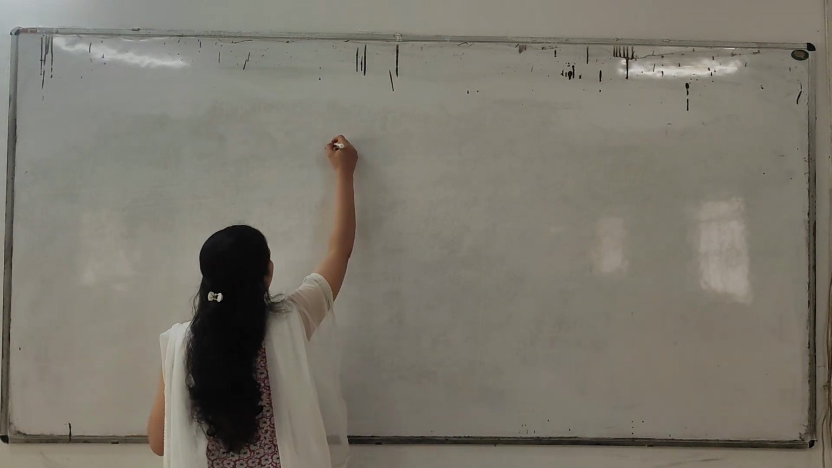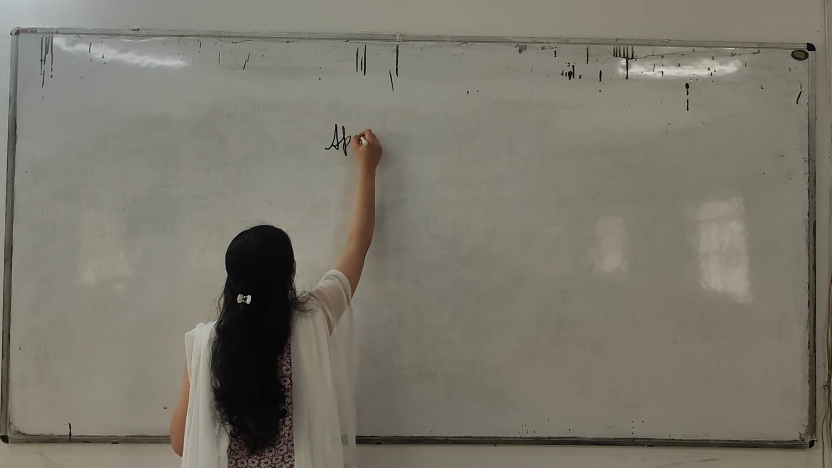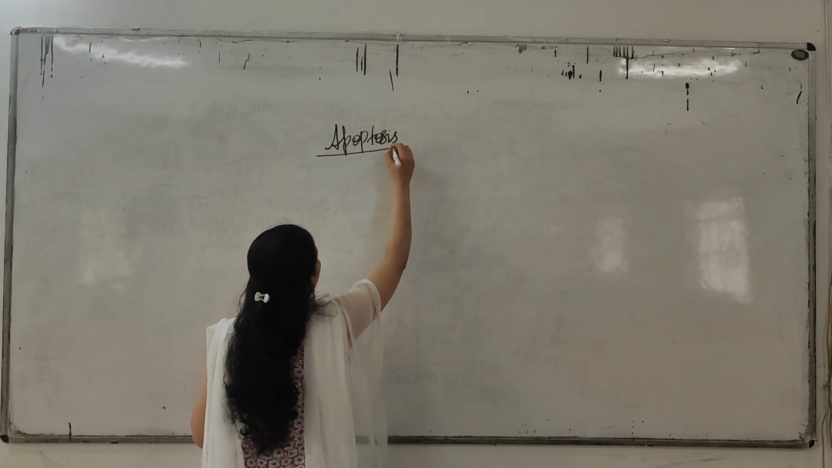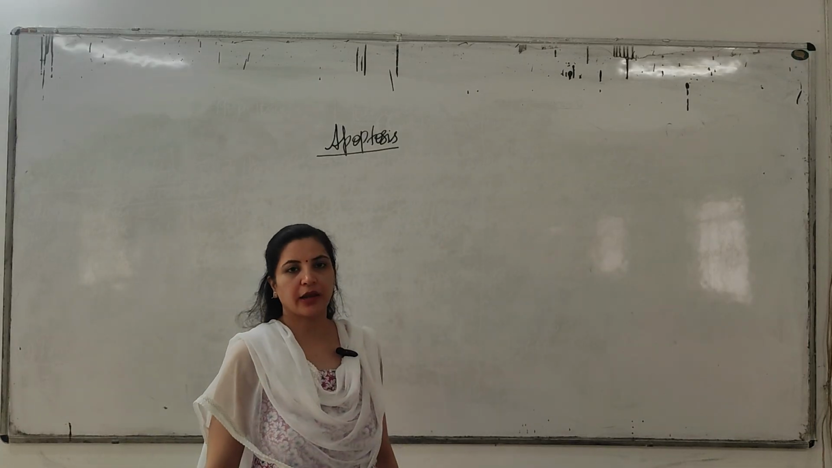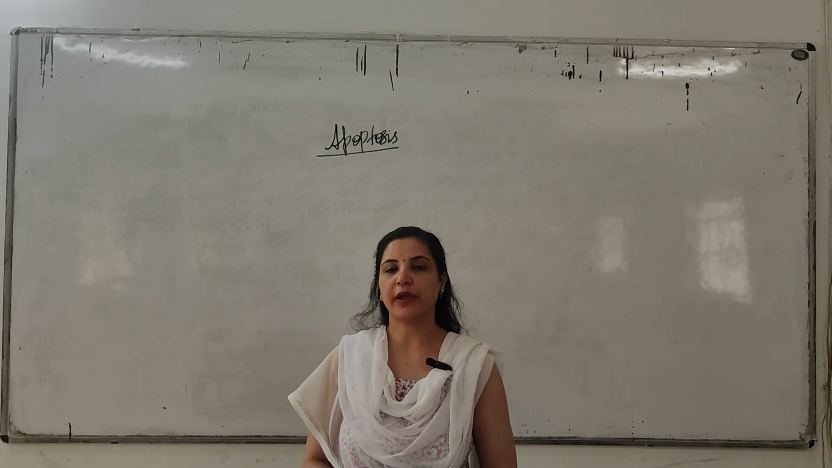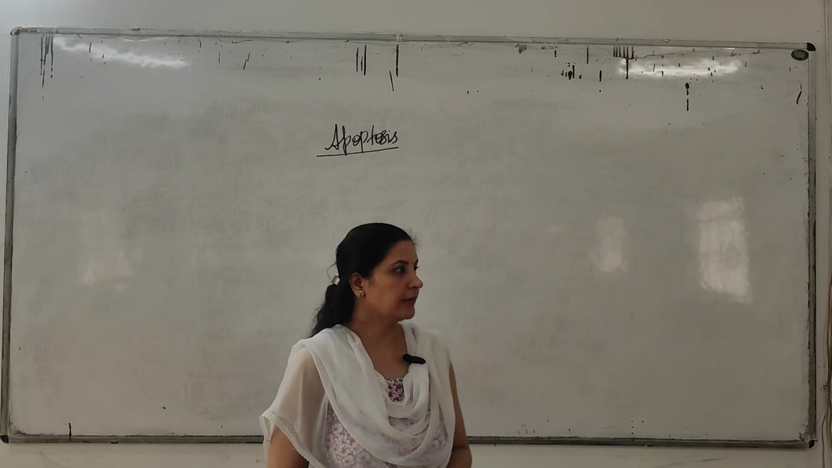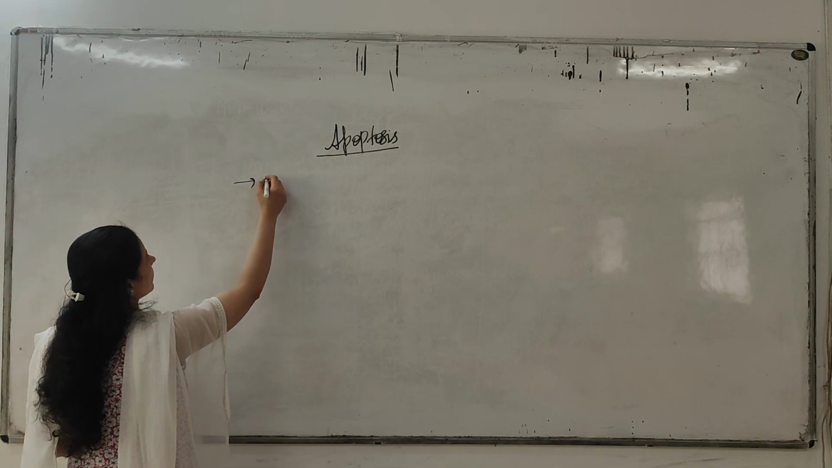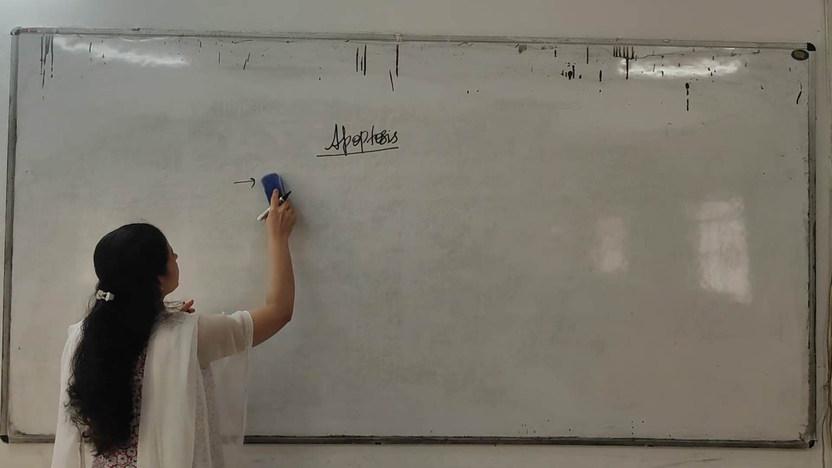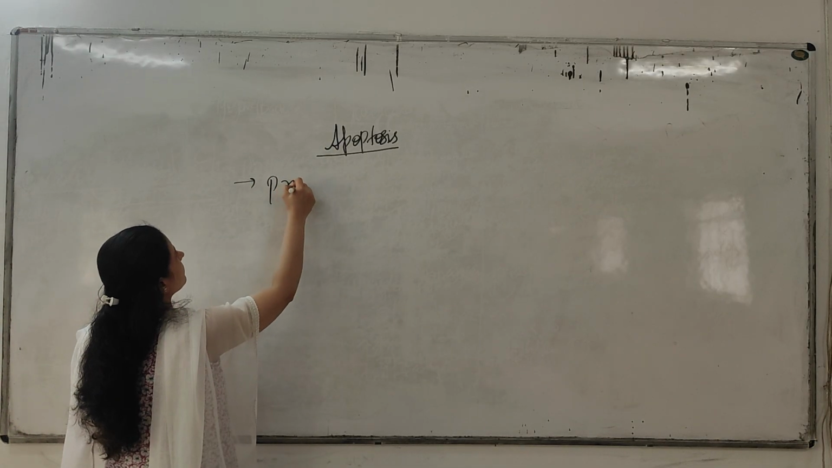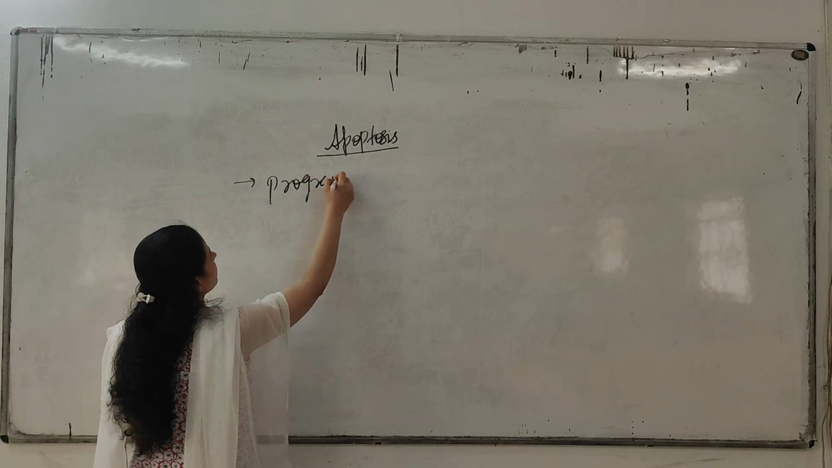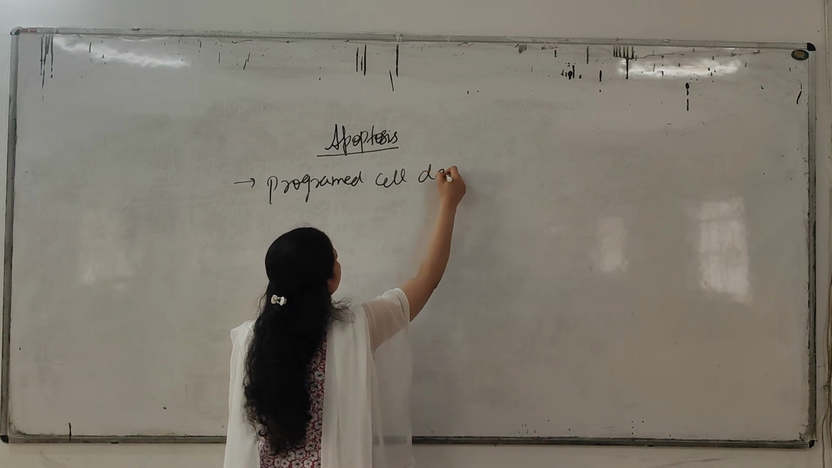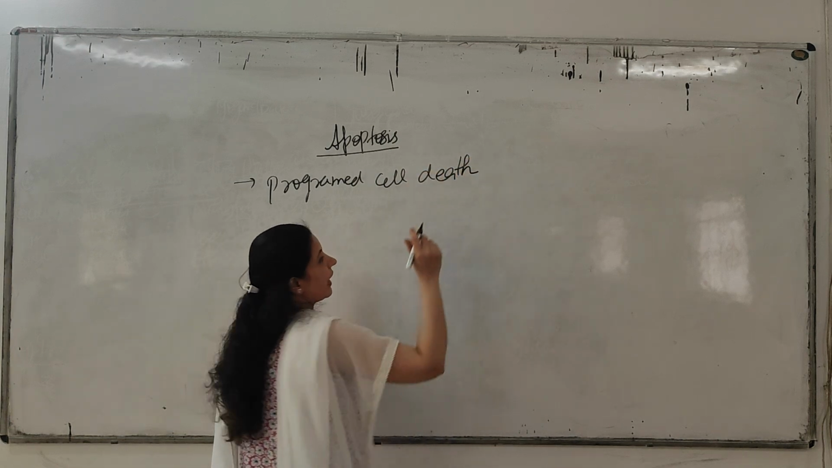So today's topic of discussion is apoptosis. Apoptosis is a very important topic for your short notes, UG and PG both, and especially for PG, it's a very important short note. Okay. So what is apoptosis? Apoptosis is nothing but a programmed cell death. Apoptosis is a programmed cell death.